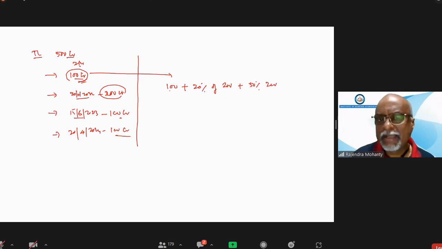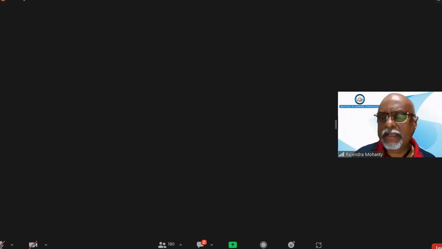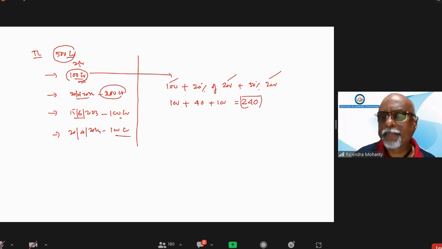You can check it: 200, 200 and 100, so it matches the sanction amount 500. It cannot be more than that. So what will be the balance? 100 plus 40 plus 100, that is 240. So you have to calculate capital on 240.